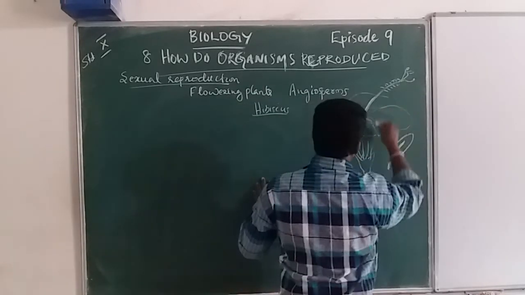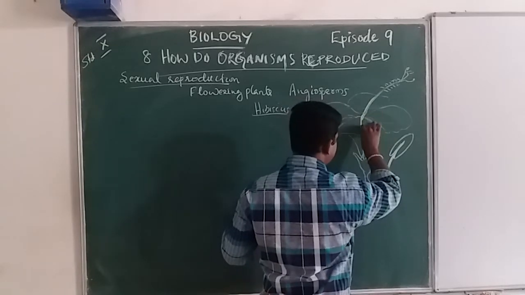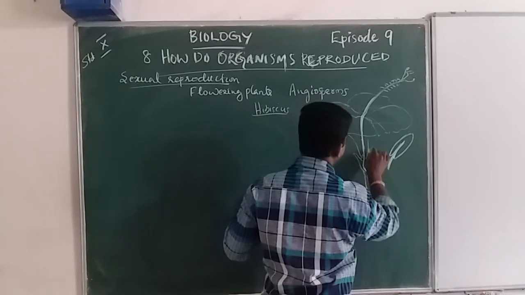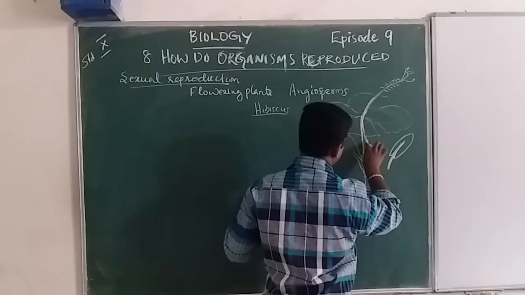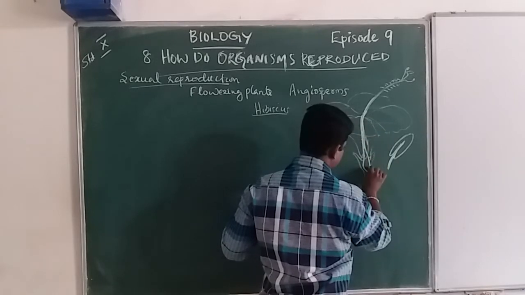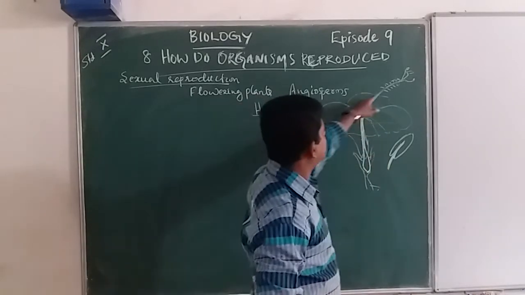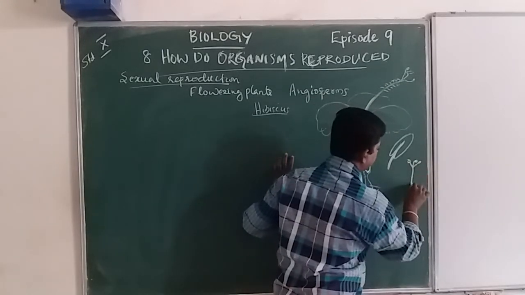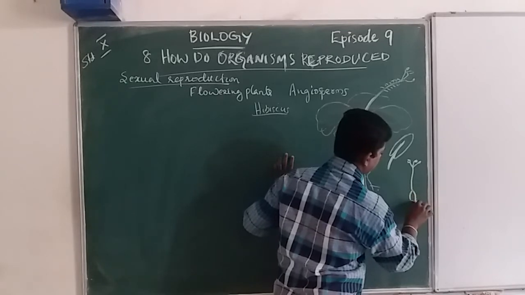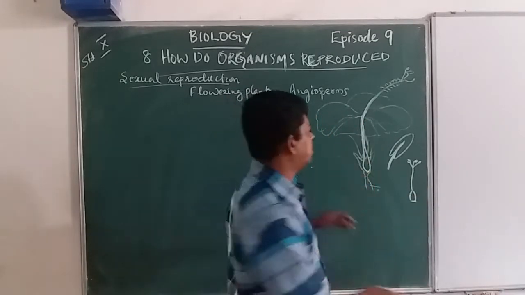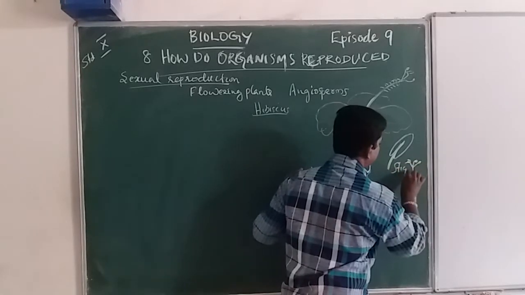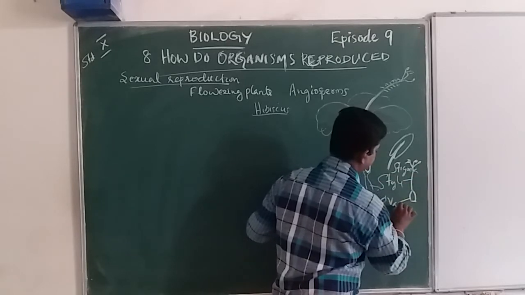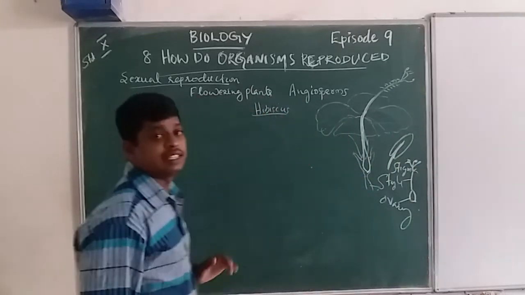The next is the internal structure. Look at the internal structure. There are mainly three parts: stigma, style, and ovary.